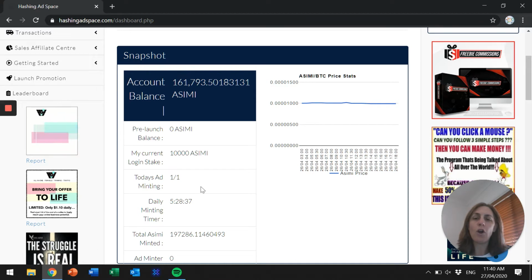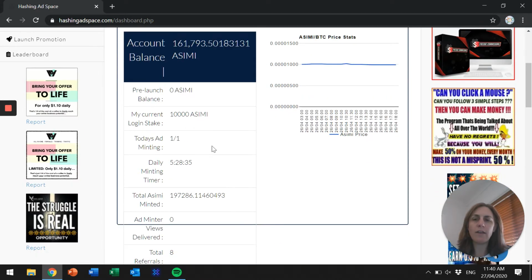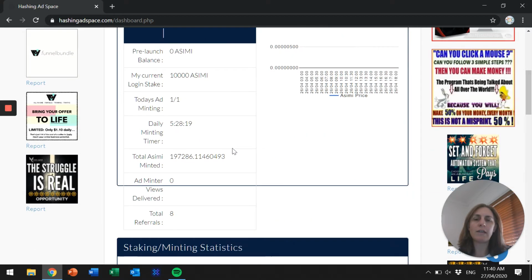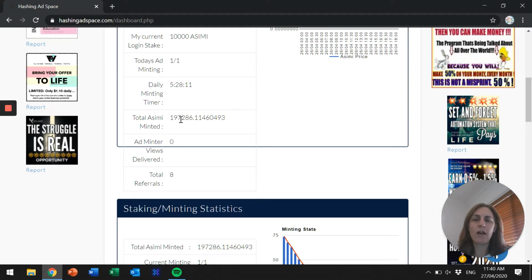So what I originally had, if we scroll down here, you can see my current login stake. You can use a maximum of 10,000 Asimi and apply that to the login stake, which means every time you log in each day, once a day, you get the privilege to mint one extra ad. Now you can see that I have minted a total of